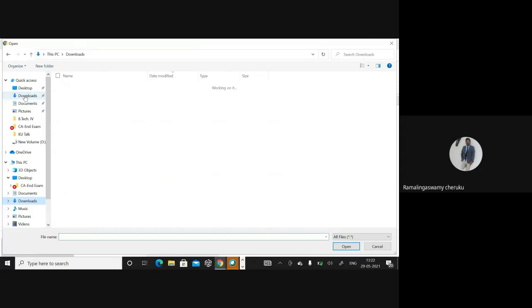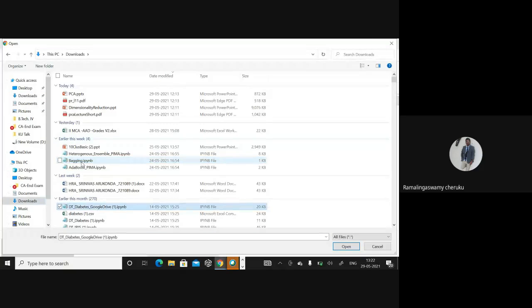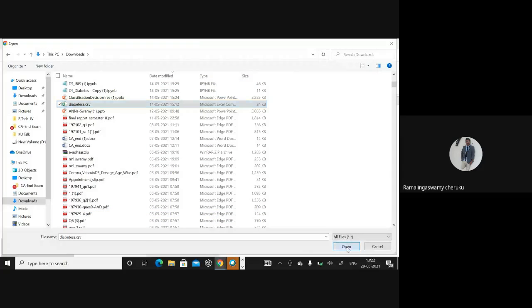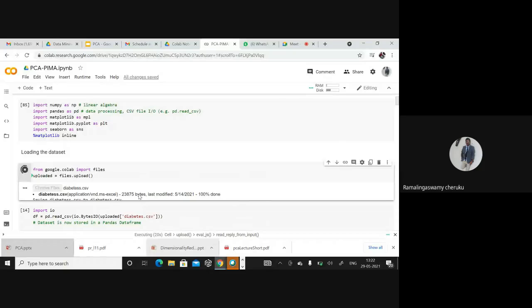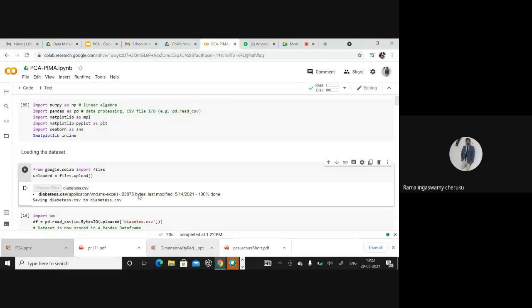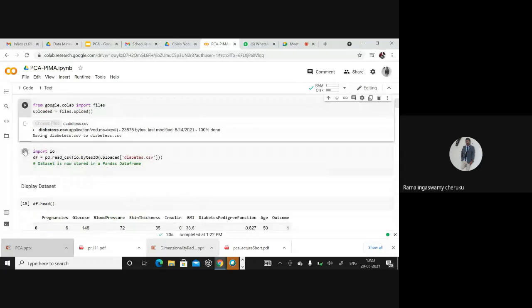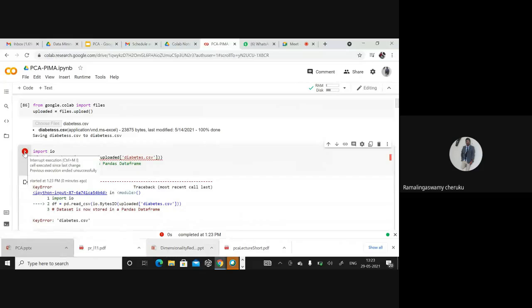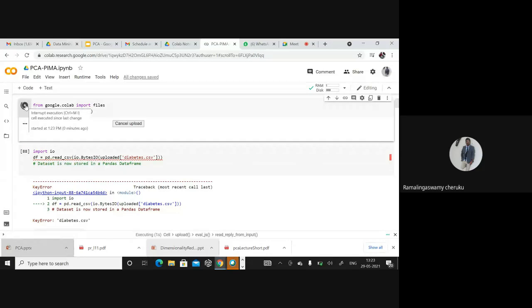So go to the downloads, diabetes. I'm exporting the diabetes data set to the Google Drive, and once I've exported it, I'm importing it into my data frame.